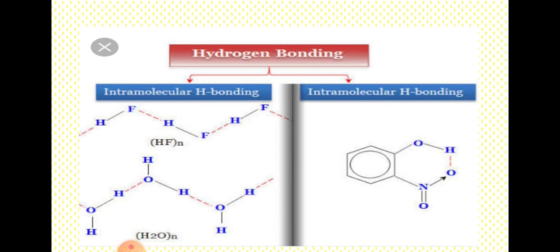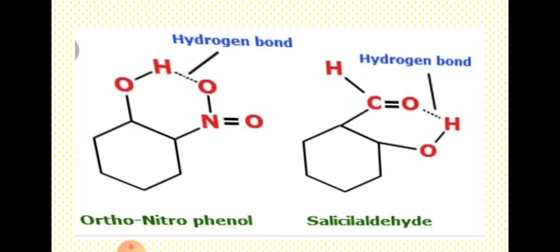And what is intramolecular hydrogen bond? Hydrogen bond formed within the atoms of the same molecule is called intramolecular hydrogen bond. Both hydrogen and the electronegative element required to form hydrogen bonds are present in the same molecule. For example, orthonitrophenol, orthofluorophenol, orthohydroxybenzoic acid, orthochlorophenol, etc. contain intramolecular hydrogen bond.